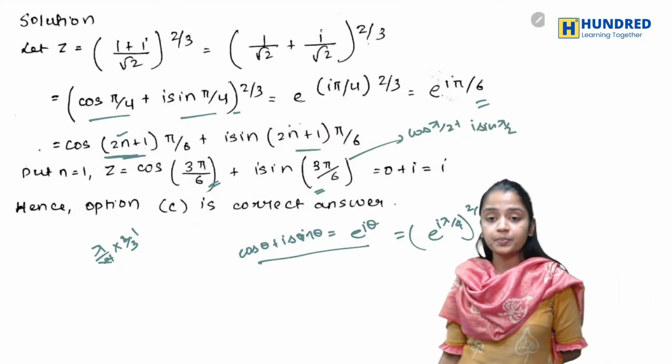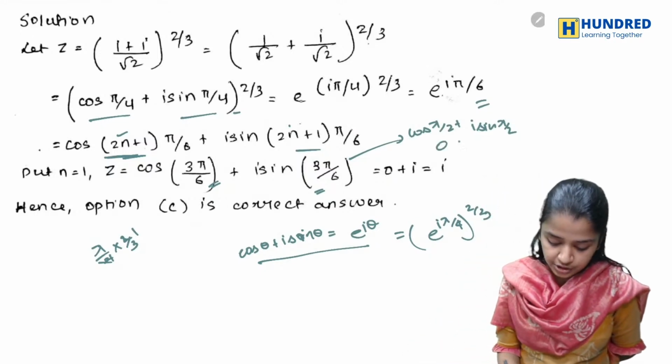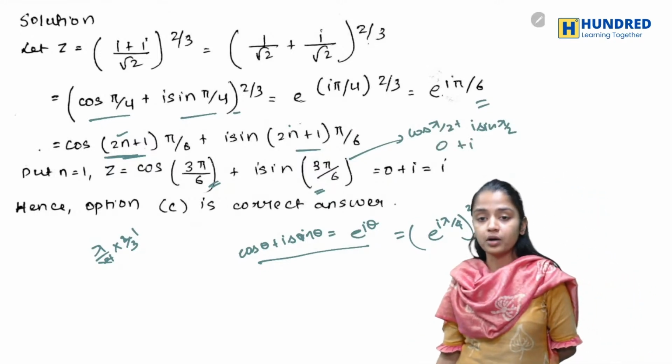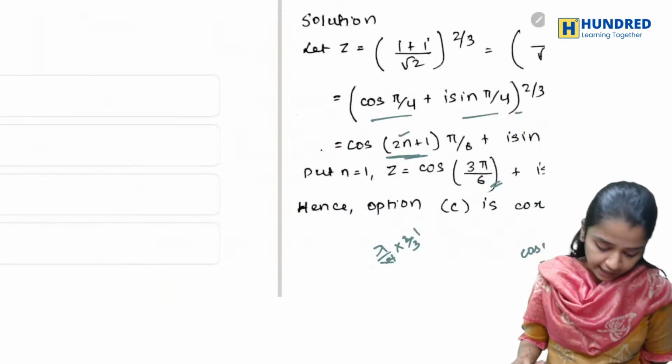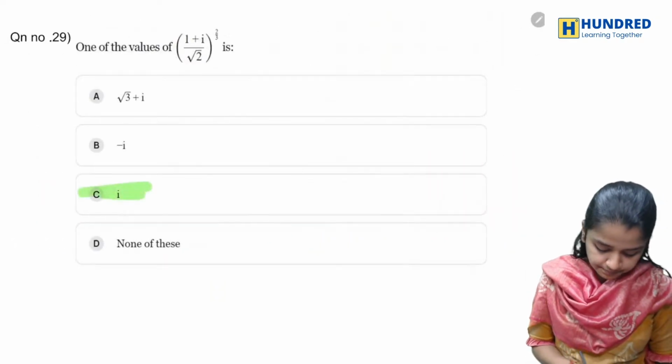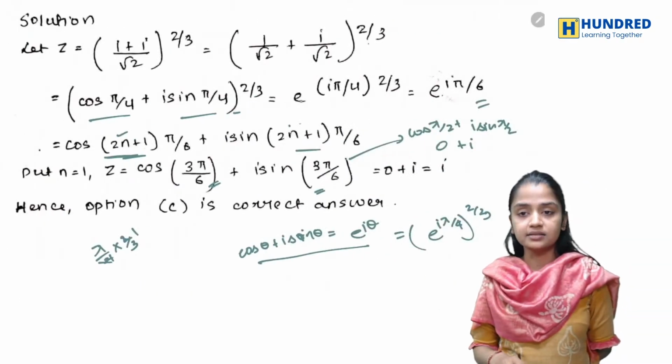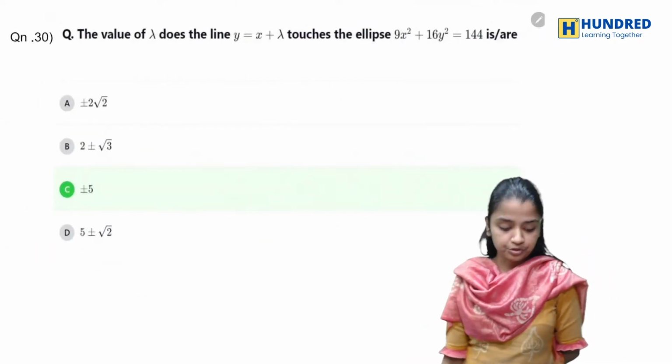So what is cos pi by 2? Cos pi by 2 is 0, plus i times sin pi by 2, which is 1. So 0 plus i, which is i. That is your answer. So i is your answer. Okay, and now let's go to the next one.